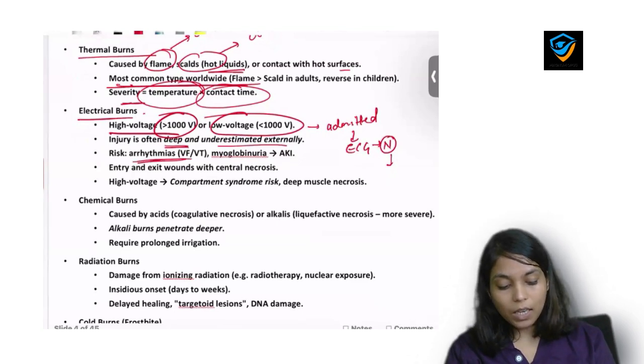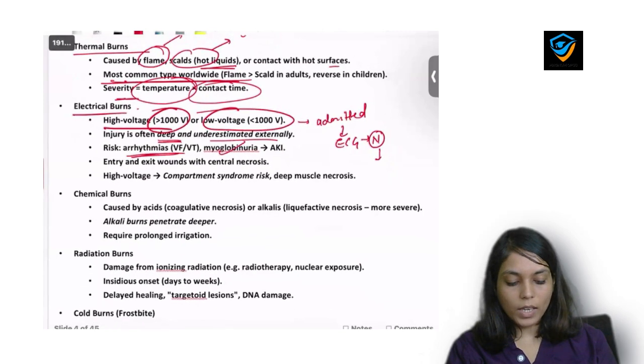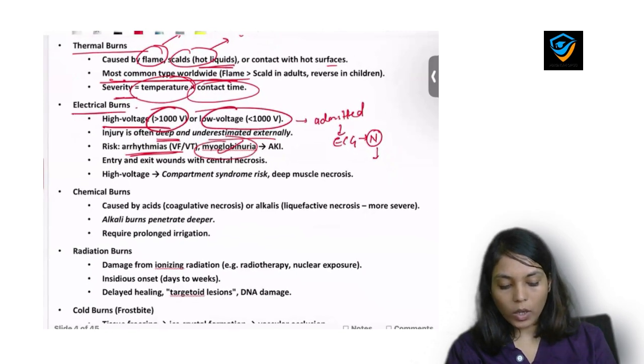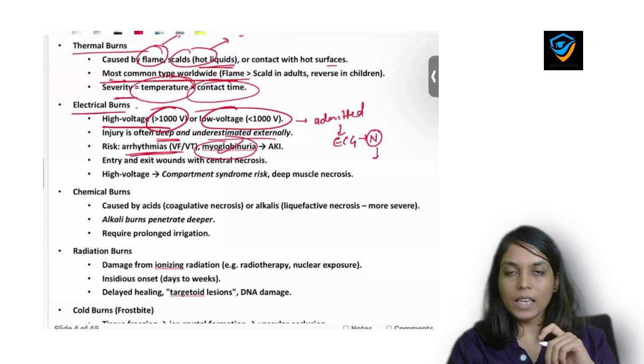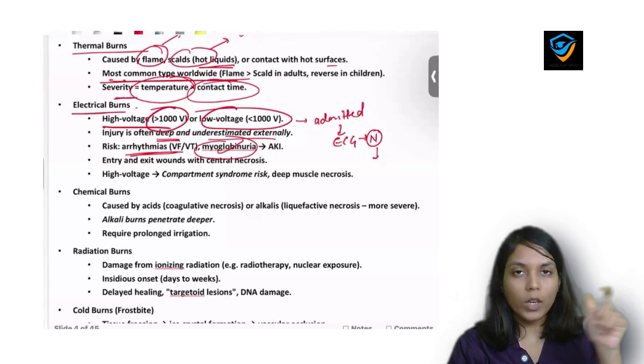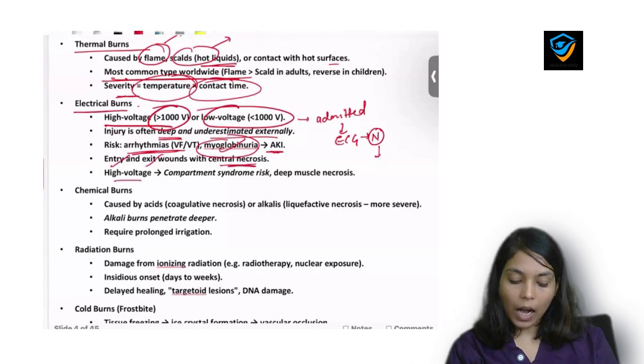Now, what are the risks when a patient has an electrical burn? It is arrhythmia and myoglobinuria. What is myoglobinuria? It results from muscle damage. When there is muscle damage, there is release of protein from the muscle, which is myoglobin, and this myoglobin escapes from the body through the kidney, so we call it myoglobinuria, and the result of myoglobinuria is acute kidney injury. There is entry and exit wound with central necrosis. When there is high voltage electrical burn, it causes compartment syndrome.